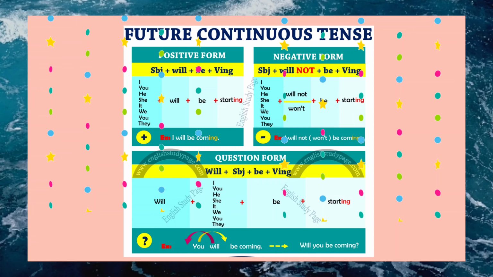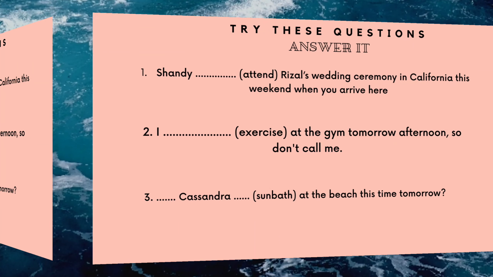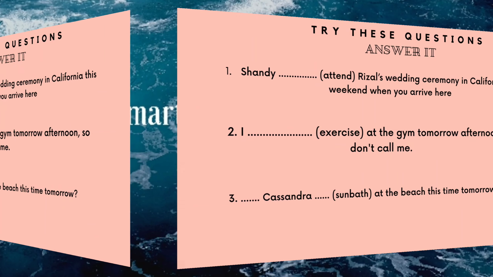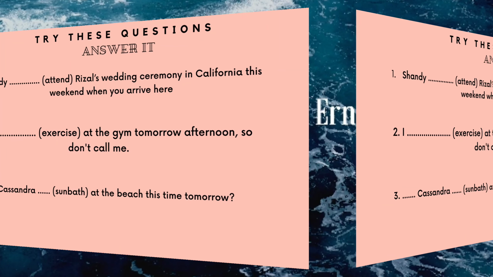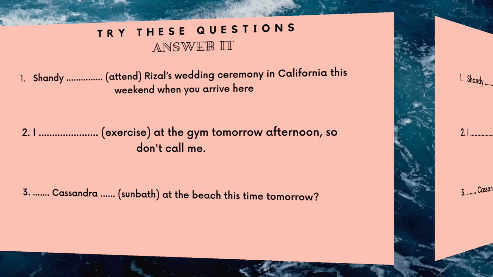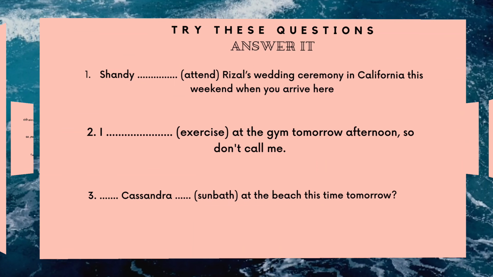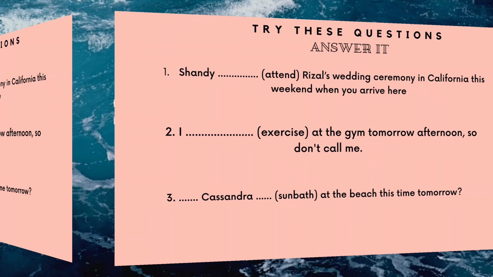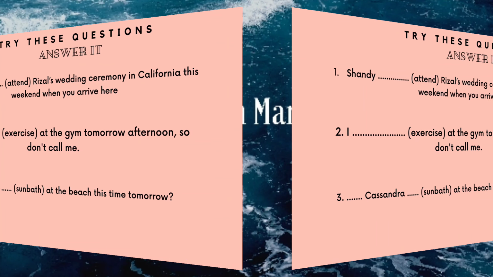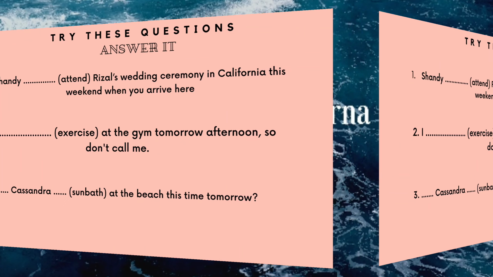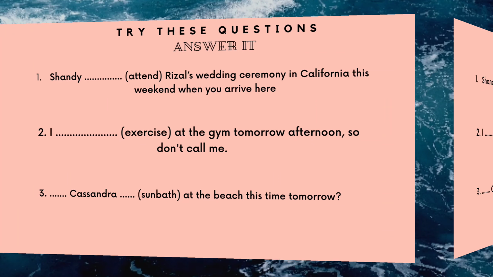Okay, now students, I have 3 questions too for this future continuous. Who can get the answer? Number 1. Sandy, blank, attend Rizal's wedding ceremony in California this weekend when you arrive here.